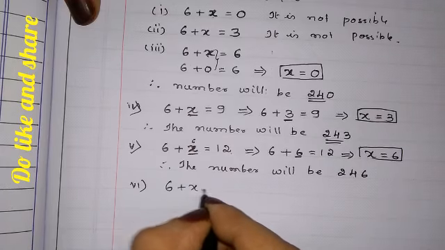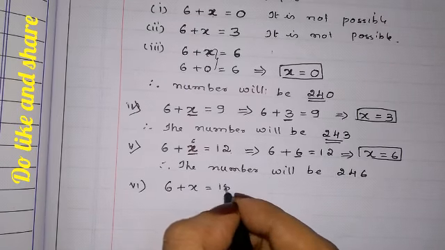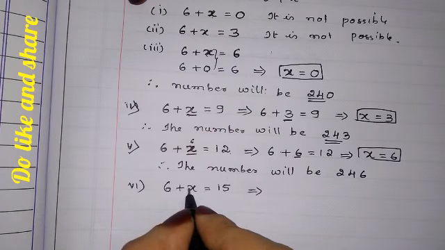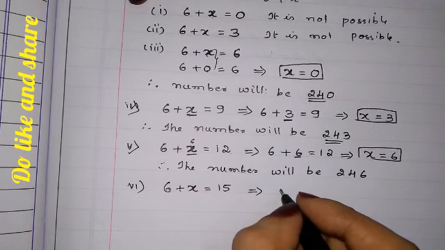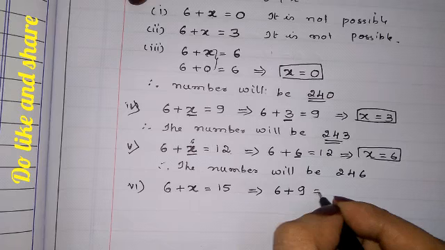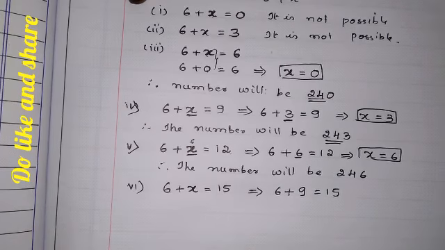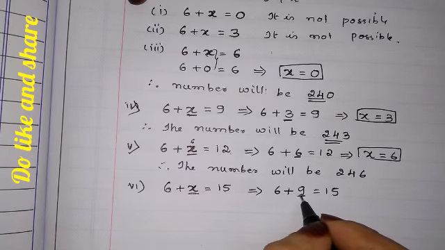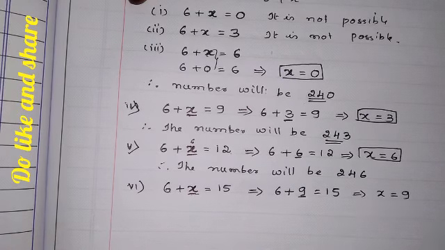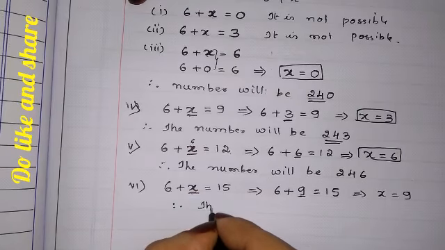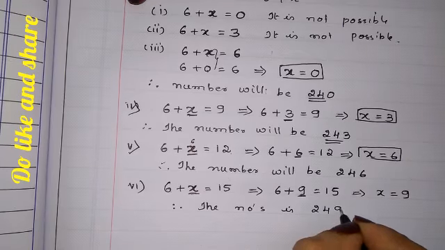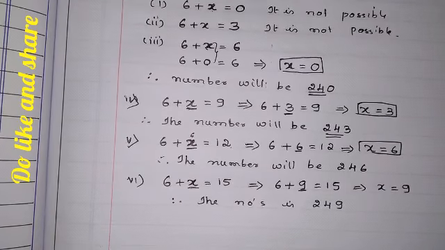6 plus x is equal to 15. So how will we get 15? If we add in place of x, what will we have to write? 6 plus 9 is equal to 15. What did we write in x place? 9. Therefore, x is equal to 9. Therefore, the number is 249. Let us check the next one.